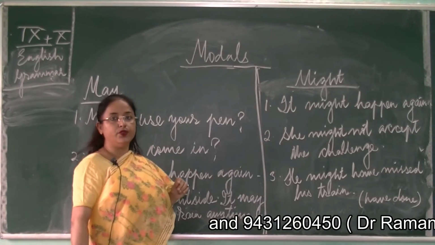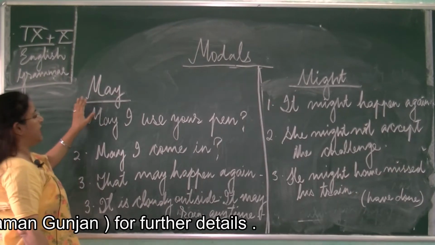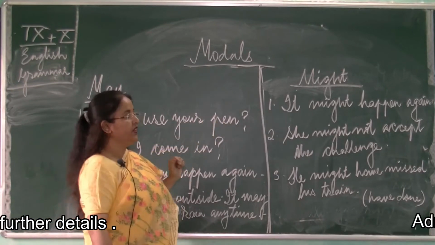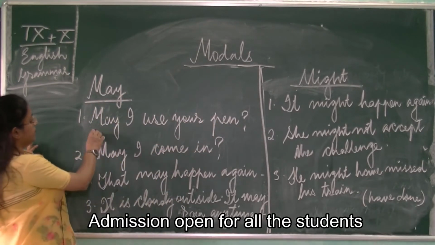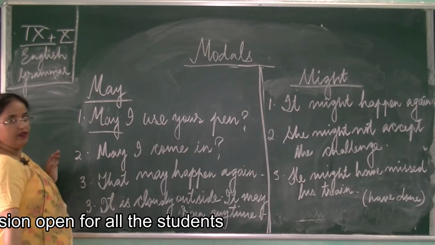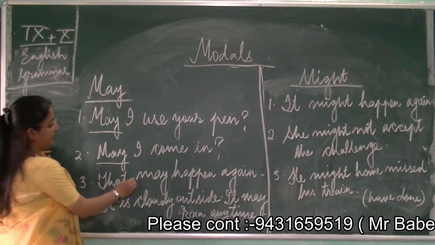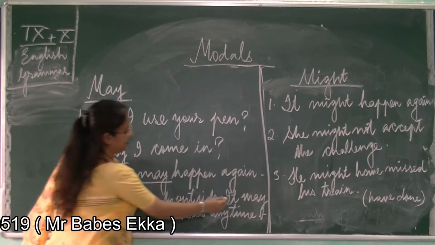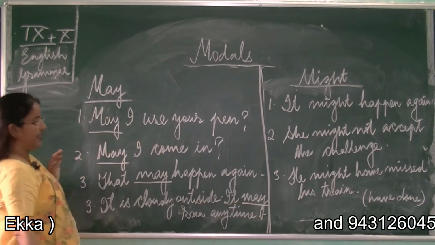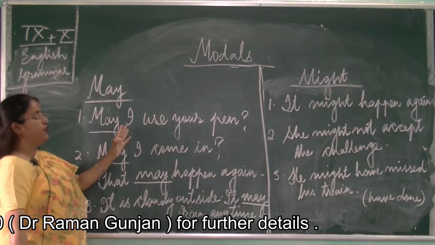Okay, children. So now we will do the next modal verbs. We will take may and might. Now I have written some sentences. Look at the board. May I use your pen? May I come in? That may happen again. It is cloudy outside. It may rain any time. So take your umbrella.